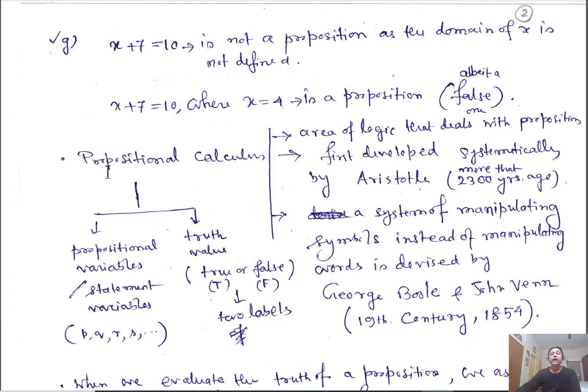This propositional calculus deals with two things: propositional variables or statement variables, P, Q, R, where each symbol represents a proposition, and truth values, true or false. For true I will use T, for false, F. So propositional calculus deals with propositional variables along with truth values.